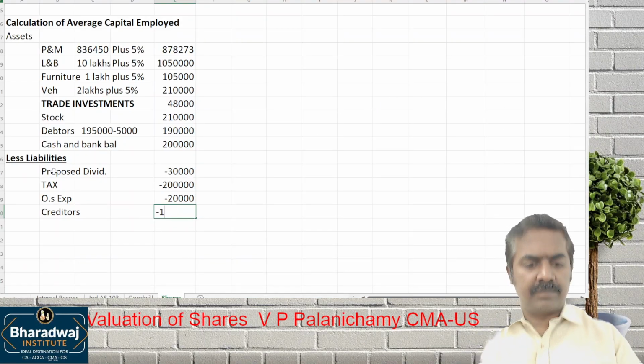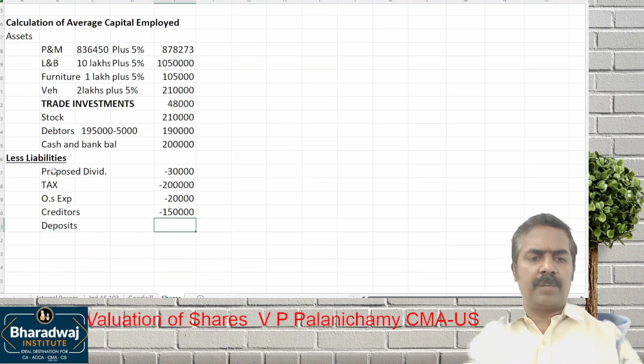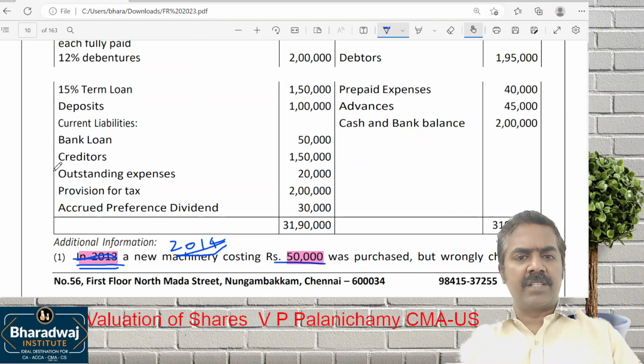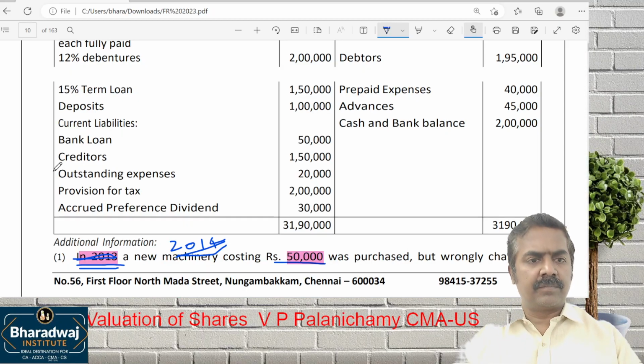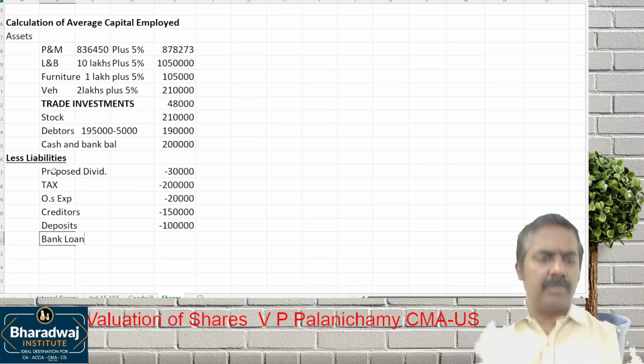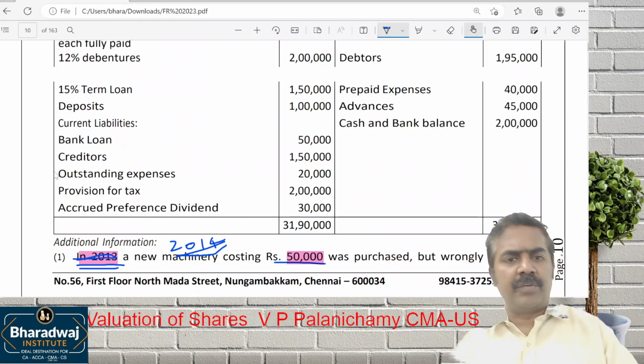50,000. Then deposits. Deposits are also part of external liability only. What are the deposits? 1 lakh. Bank loan, how much is there? 50,000.